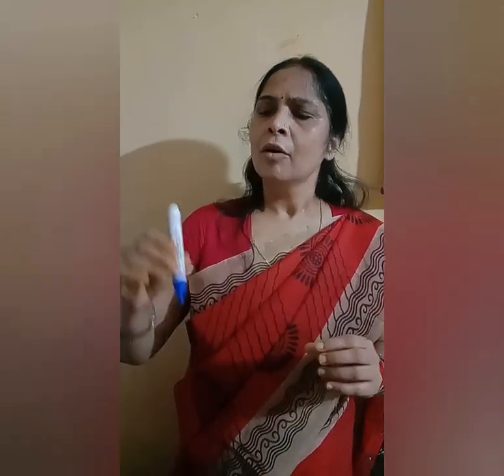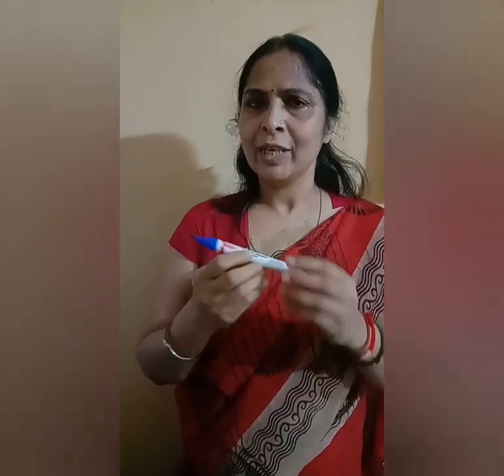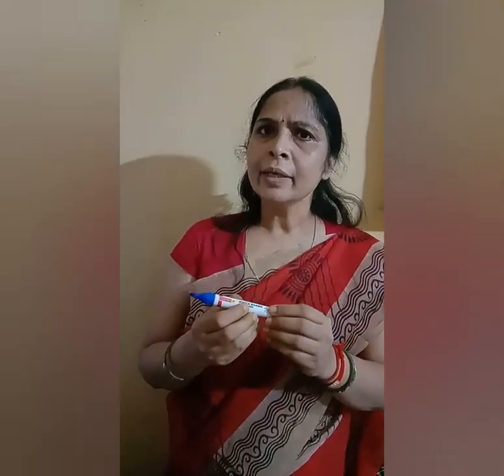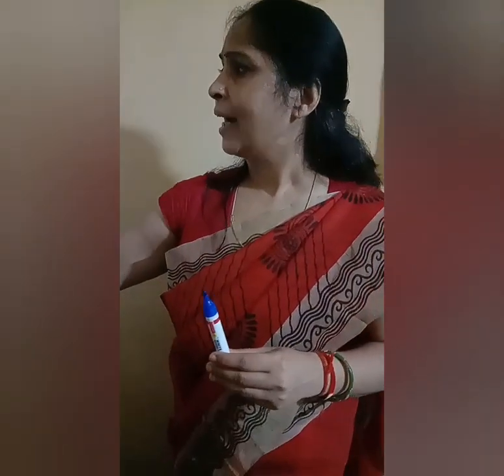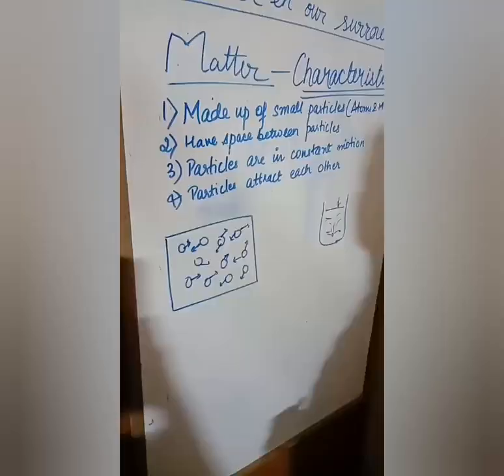Particles attract each other. This means that whenever we throw this pen, all the particles of the matter it is made of do not scatter, which means all the particles of matter attract each other.